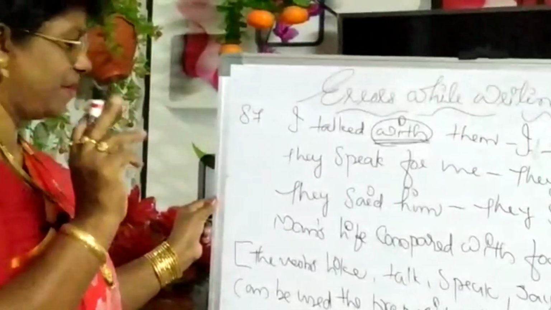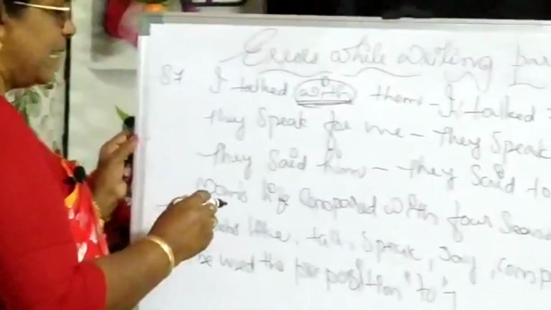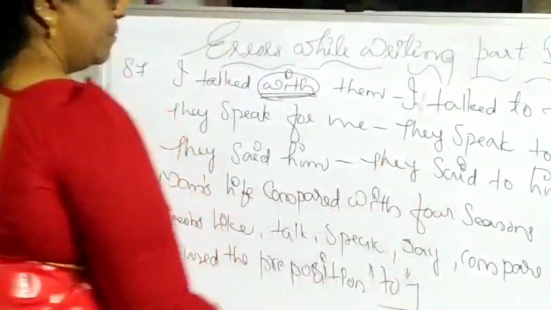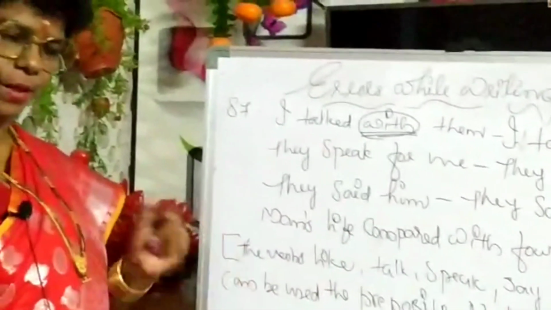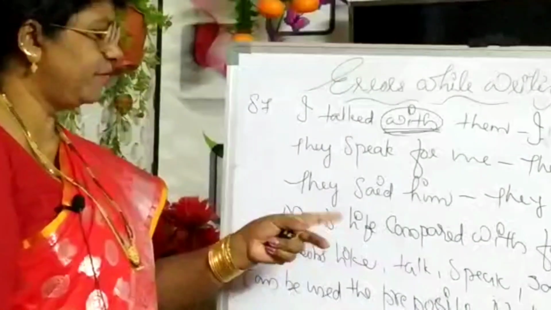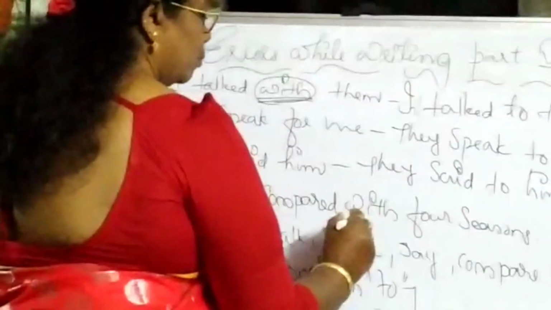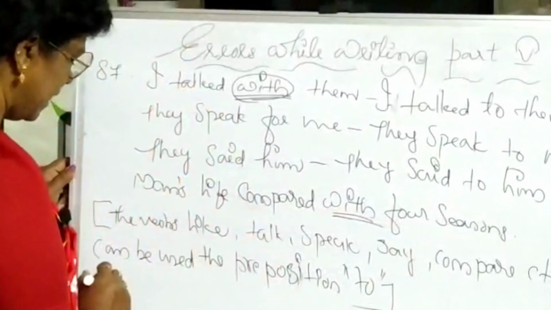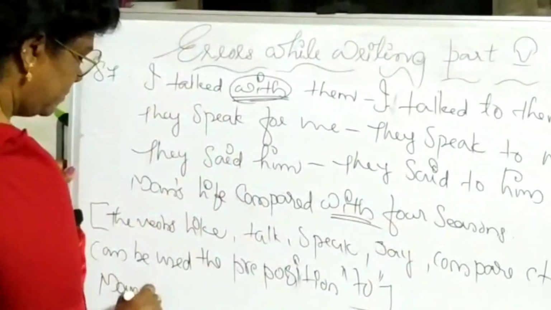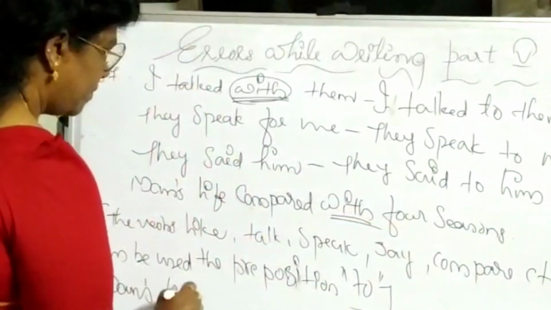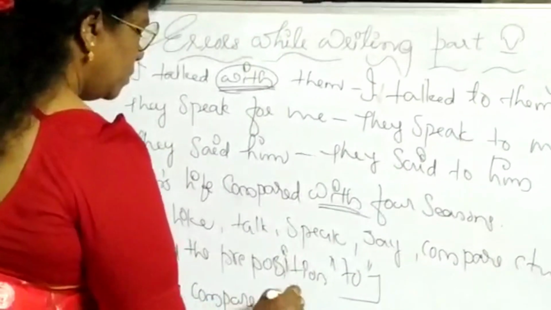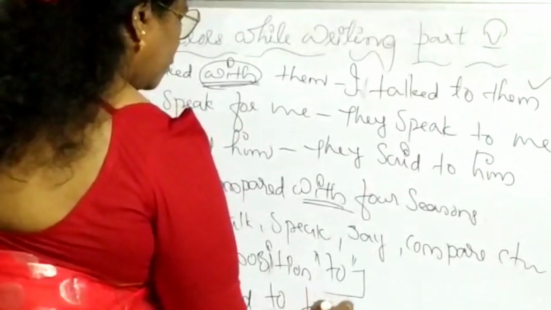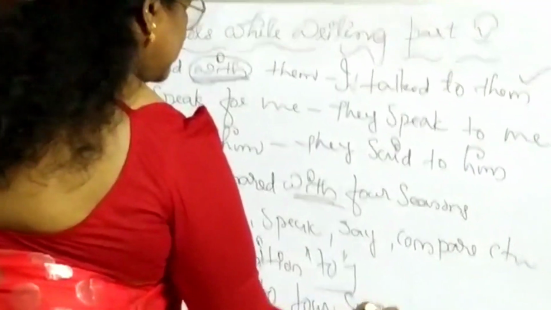Okay? Then, man's life compared with four seasons. This is wrong. Man's life compared to four seasons. With is wrong.